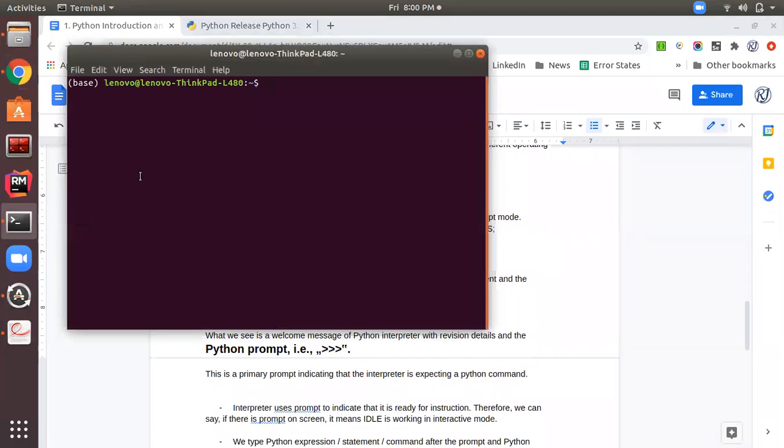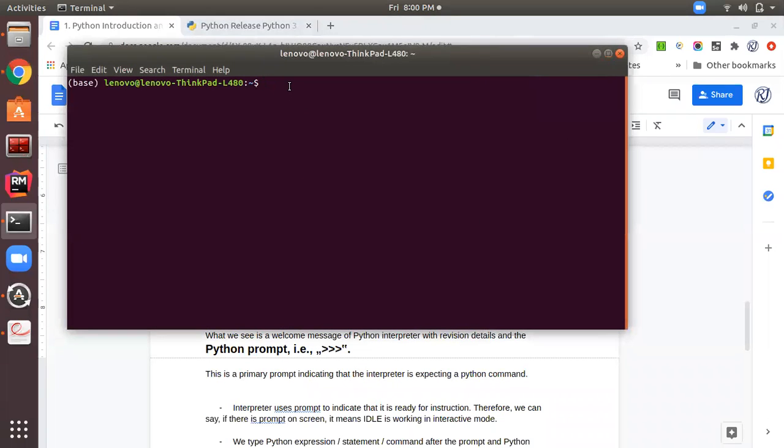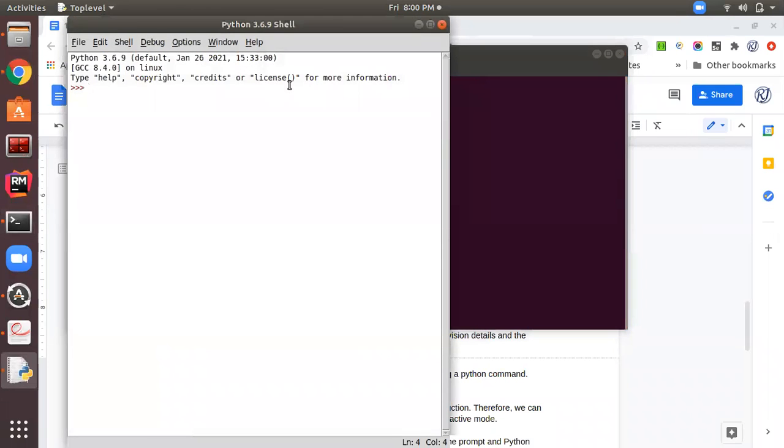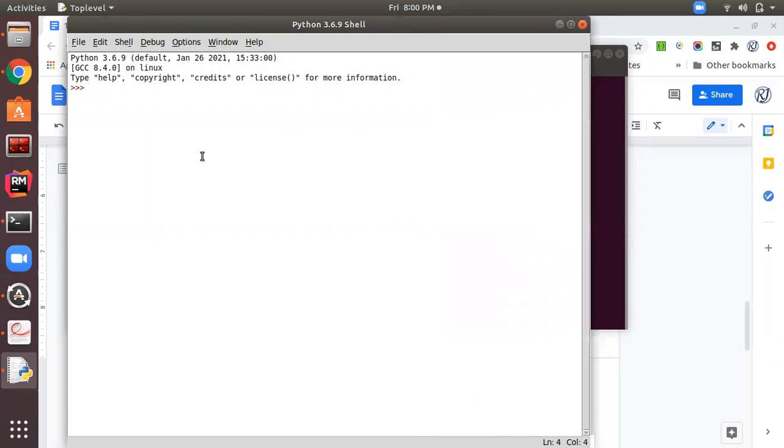So when you open your terminal or command window on the Windows screen, here I have the Linux Ubuntu operating system. So on Linux Ubuntu, the screen will look like this. Here you simply need to type IDLE. So when you type IDLE, this screen will come.